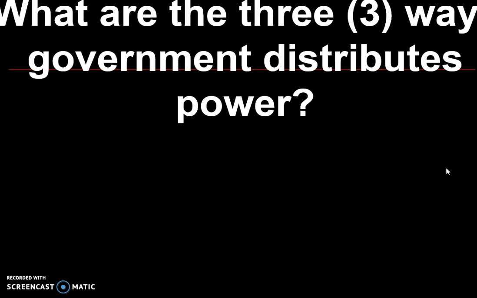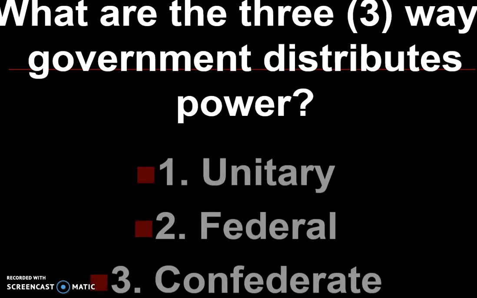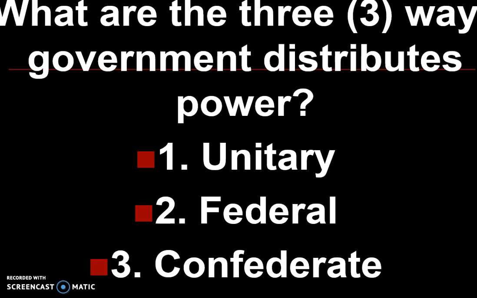What are the three ways government distributes power? If any question says how the government distributes power, then you're looking at eliminating anything that has to do with citizen participation or who rules. There's really only three ways government distributes power, and you can eliminate all the other terms except for those three, and they are unitary, federal, and confederate.